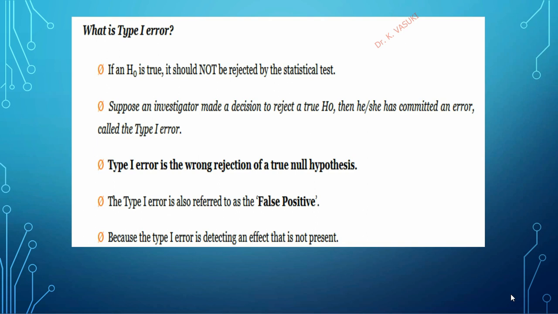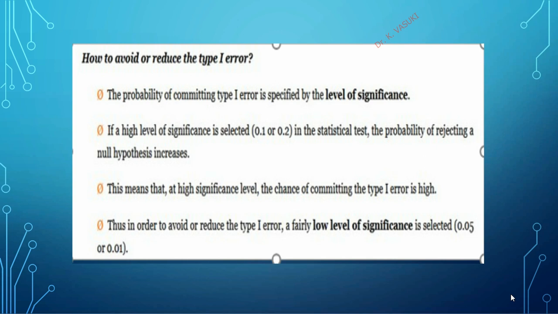The type 1 error is also referred to as false positive, because it is positive, right? It is true, but we are rejecting. That's why we call it false positive, because the type 1 error is detecting an effect that is not present. How to avoid or reduce the type 1 error?